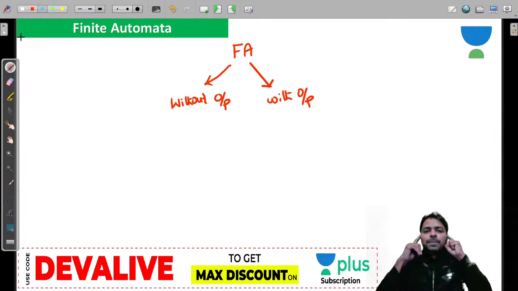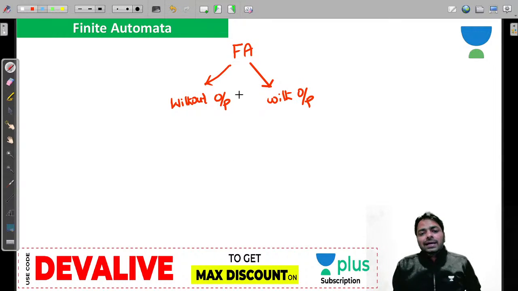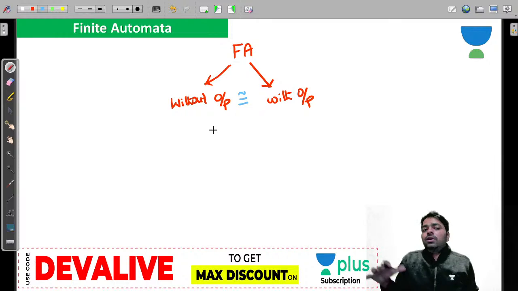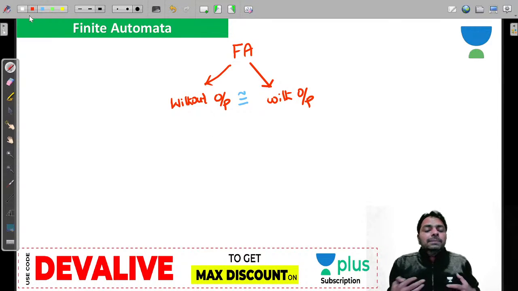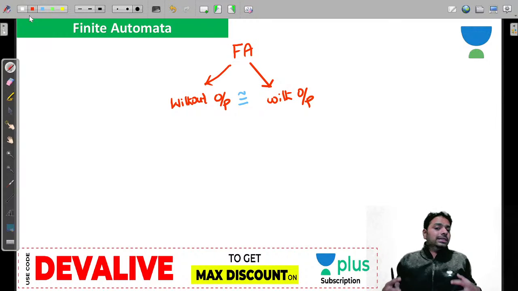Without the property of regular, you cannot design either, and very few people know they are equivalent. They are equivalent in terms of complexity of designing, in terms of the property that you observe. The way they behave may be different, because one has the final states and the other does not. But when you are doing it with output, you can also keep the final states if you want. Do not forget that these two kinds of machines are logically equivalent. Remember that.